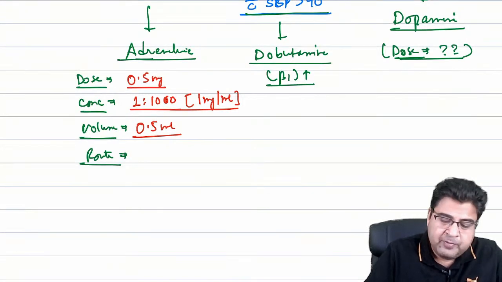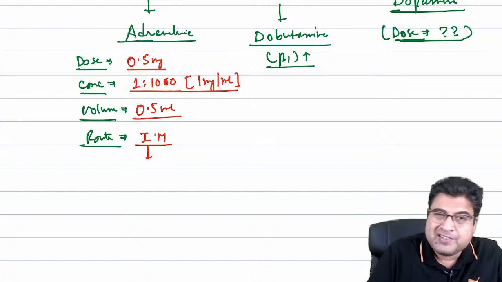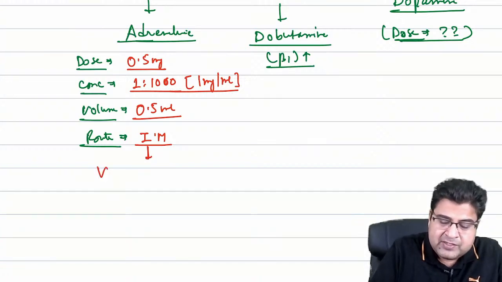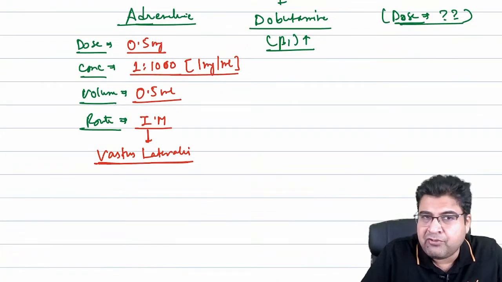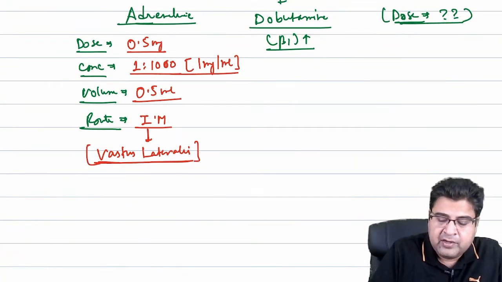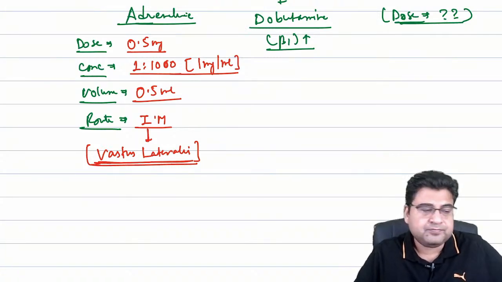Now, what is the route of administration? The best route is the intramuscular route. Now, who will tell me which muscle is the best muscle to give the injection? The answer is vastus lateralis. So adrenaline can be given in the vastus lateralis, that is a thigh muscle. This is the best muscle to give the injection.